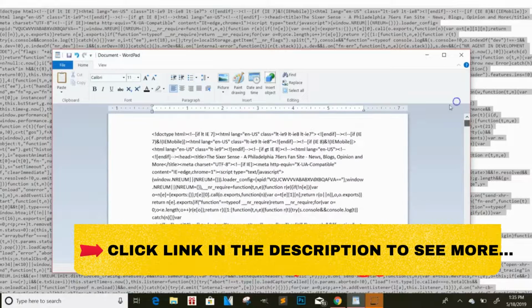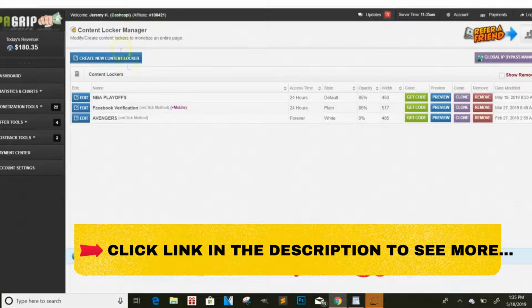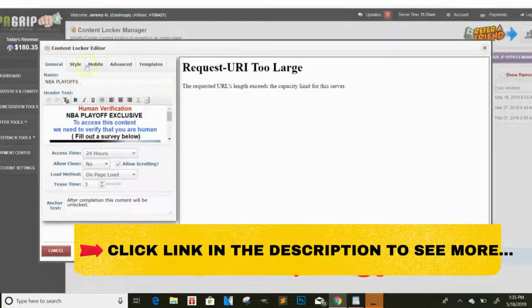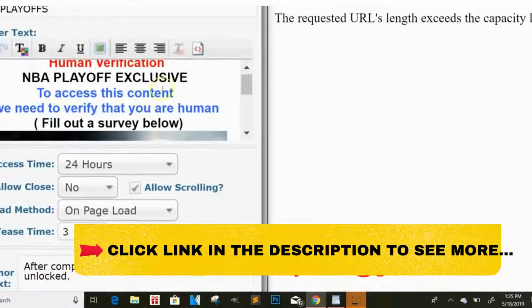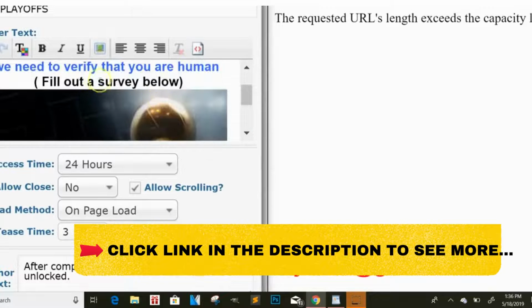You go straight to the top, and now we need to grab our content locker. So when you come here, you want to create a new content locker, then click on edit and it'll bring you to a page like this. You want to name it whatever you want, whether it's NBA playoffs or whatever it is. It could be golf or whatever. Of course, I always told you guys to do human verification. I put NBA playoff exclusive, and it says to access this content we need to verify that you are human. Fill out a survey below.